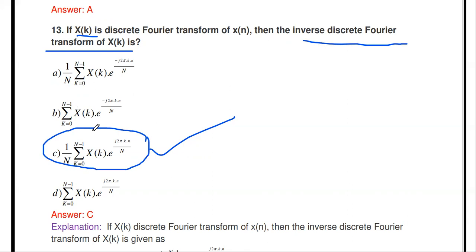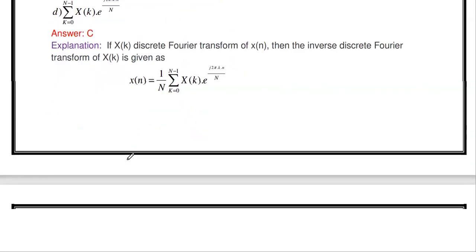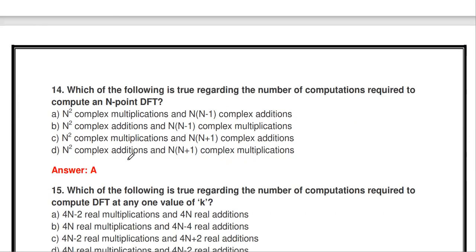In the remaining options, you see that in this formula the 1 by N is missing. Similarly, here e power minus is given. In these two, e power minus is given. But in the inverse DFT formula, it is e power plus j, while in the DFT formula it is e power minus j. So here 1 by N is missing. So this is the correct answer to find the inverse DFT. So you just remember all these formulas.